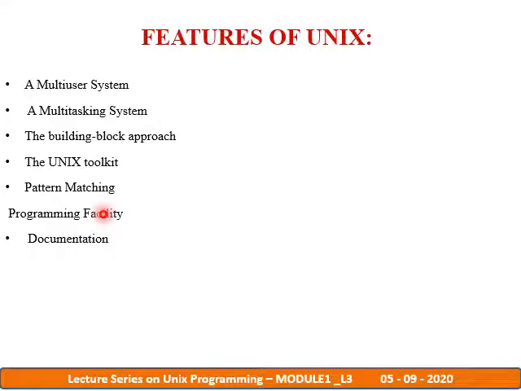Then another very important feature of Unix is the programming facility. The Unix shell is also a programming language. We have already discussed this. It was designed for programmers but not for the end user, and it has the necessary ingredients like control structures, loops and variables. These are essential for any powerful programming language, and these features are used to design shell scripts also.